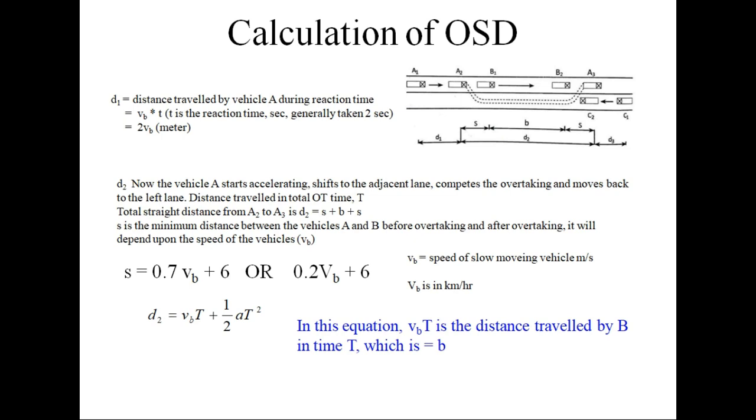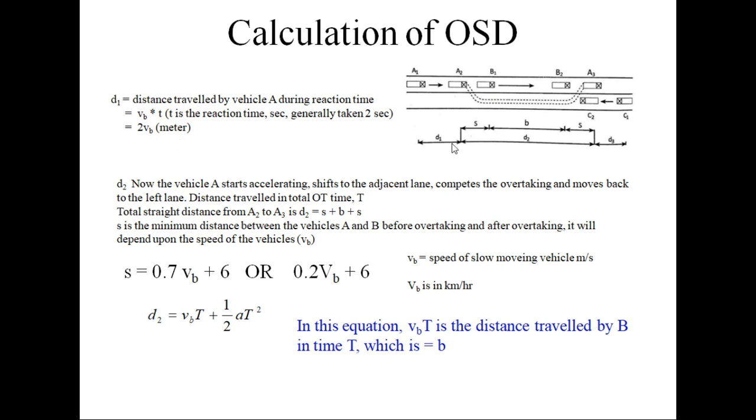Now with these 5 assumptions, if you carry out analysis of overtaking sight distance, how much distance is required? This total distance can be divided into 3 parts, D1, D2 and D3. Now D1 is the distance traveled by vehicle A during reaction time, and remember, during this period of reaction time, this vehicle will be traveling at the same speed as that of vehicle B, that is the slower vehicle, because it is following. So this will be equal to VB, the speed of vehicle B, into T, where T is the reaction time, which is generally taken as 2 seconds. So this will be twice VB in meters.